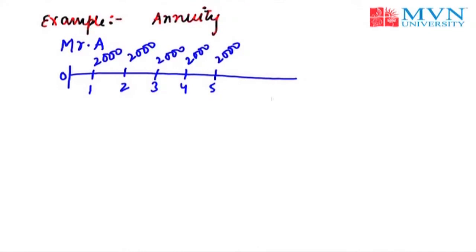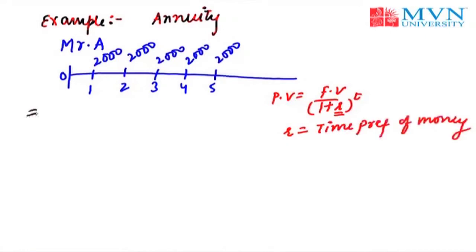You can use the formula, that is present value of money is equal to future value of money divided by 1 plus rate of interest raised to the time, and the R there is the time preference of money. Now either you can use the formula or you can calculate it by using the number line, but it is very easy to calculate it by using the annuity factor. If you use the similar formula that we have discussed in previous example, let me show you.